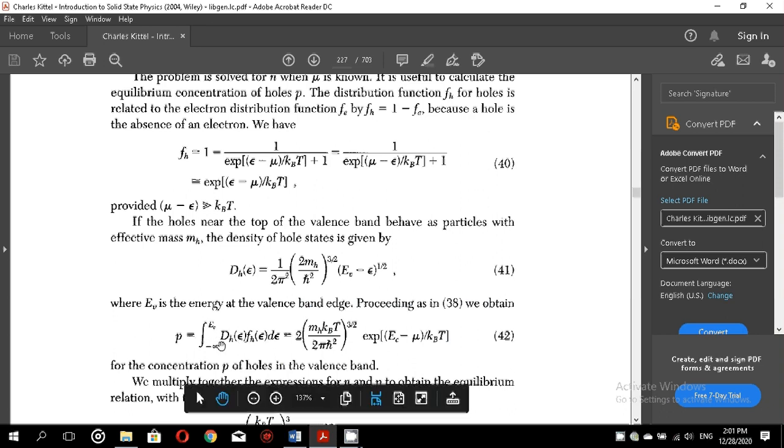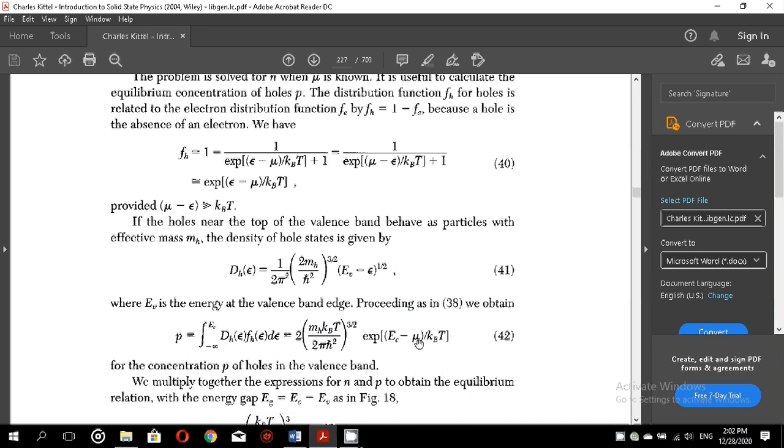So substituting again the values of the density of states and the Fermi-Dirac distribution function for holes and going through the integration, we get the value of P equal to this, the right hand side of equation 42. So here we have the effective mass of hole, Boltzmann constant, temperature, and the chemical potential, or we can say this is the Fermi level. Mu is equal to Fermi level epsilon F as far as semiconductors are concerned.